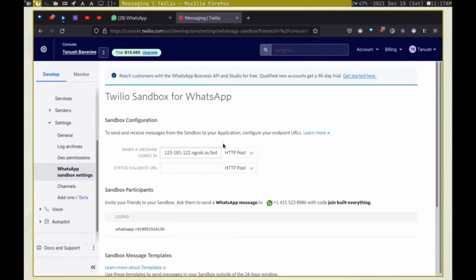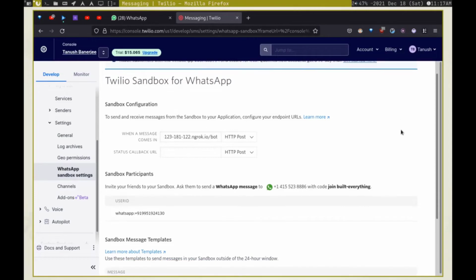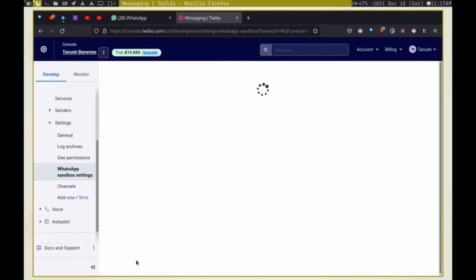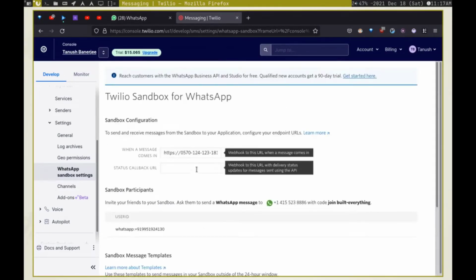Now the subdomain is /bot, so I'll also add /bot at the end. Now I'll go down and save the settings. After I've saved the settings, it is telling me to invite your friends to the sandbox. I've already done this because this is the WhatsApp number, and you can use the chatbot on this number.